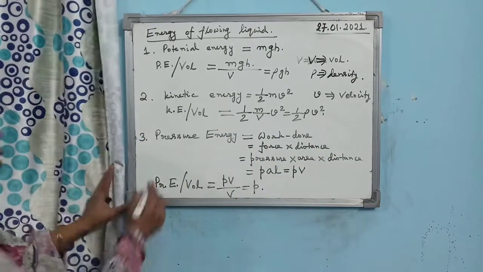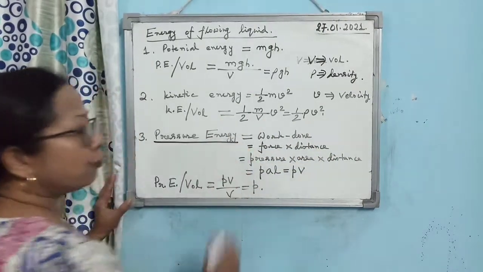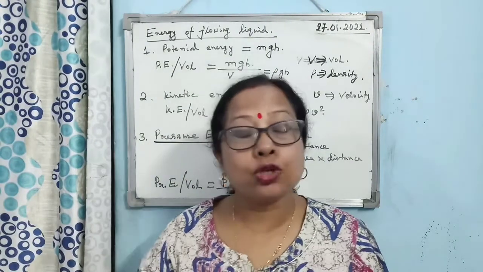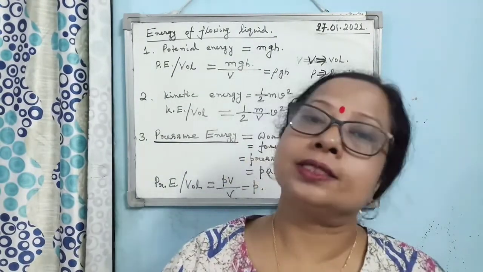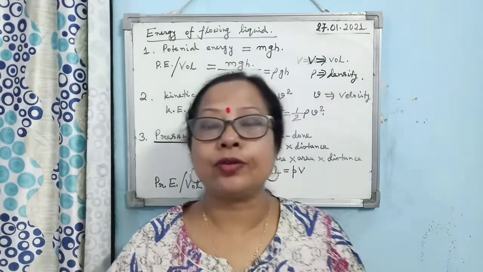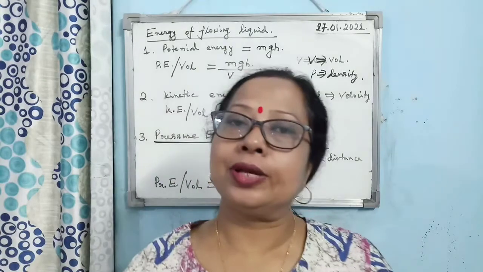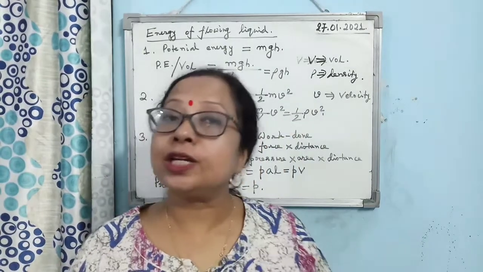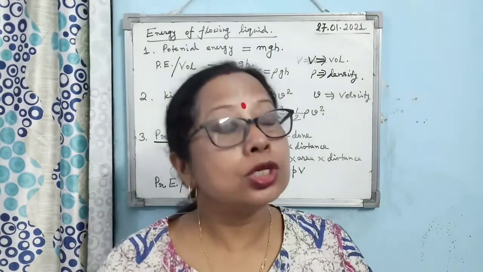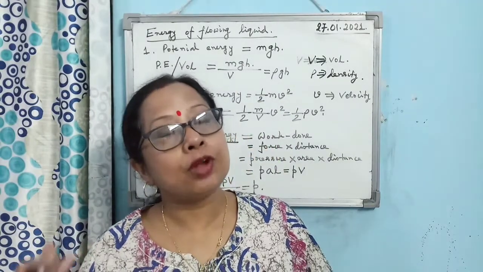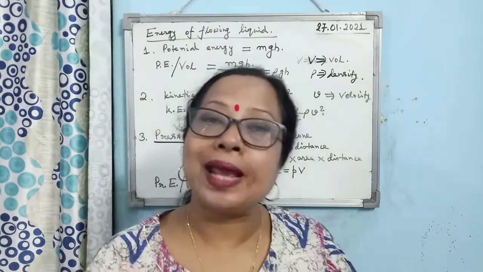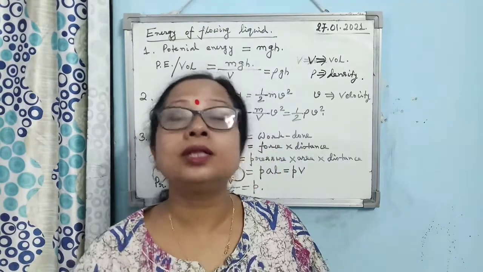Alright, now coming to the concept that a flowing liquid possesses pressure energy also. So please try to get the concept. You know that a liquid flows from a high pressure region to a low pressure region. If the pressure difference is not there, the liquid cannot flow. So whenever a liquid is flowing, there will be a pressure difference, meaning a pressure is acting on the liquid.